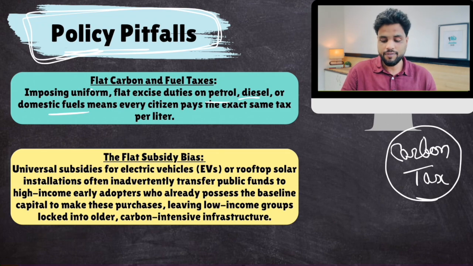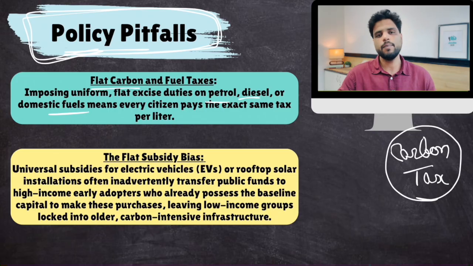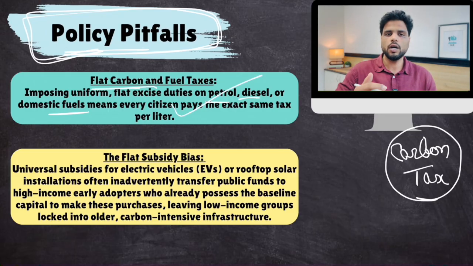Now, this is a flat tax. That means rich people also have to pay this much tax on petrol, and poor people also have to pay this much tax. Now, poor people have a very limited monthly budget. Rich people have a humongous budget. They don't mind paying these taxes, but poor people do. So again, it is a form of flat tax on petrol, diesel. To reduce consumption of petrol, diesel, well, they add a disproportionate burden on poor people. It is a form of regressive tax.